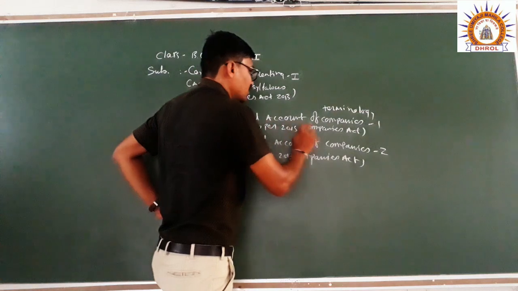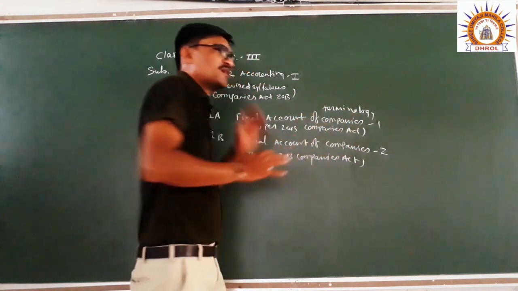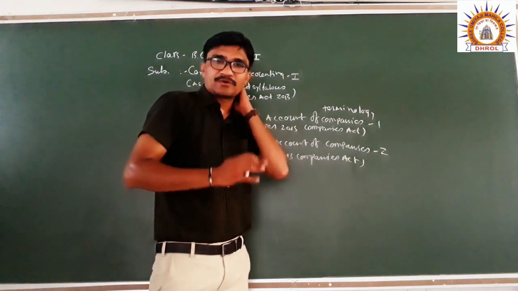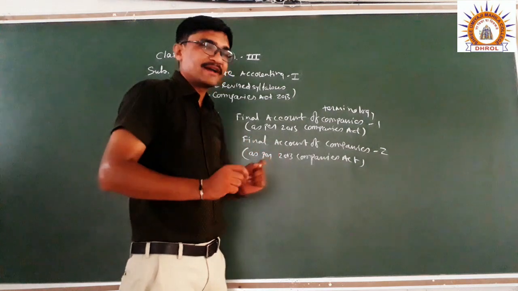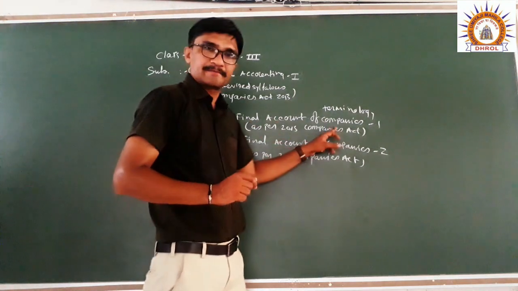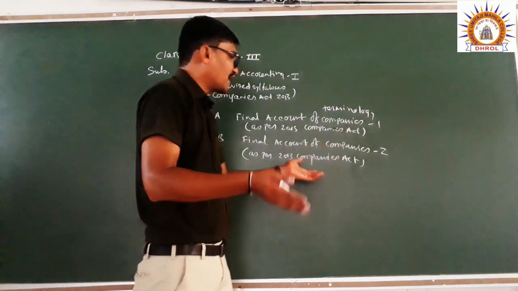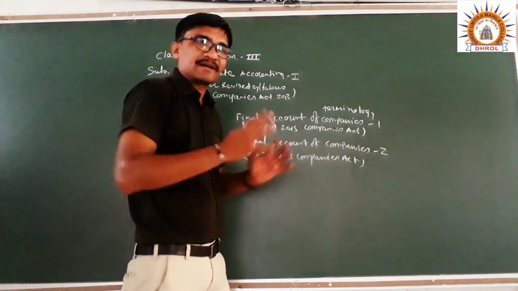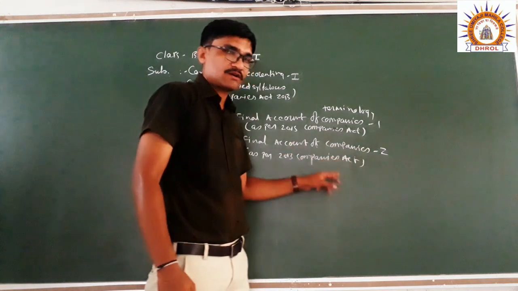So final accounts of companies 1 is related only to terminology. For example, suppose bad debt: the theory of bad debt is prescribed in this chapter, and the practical example is under the second chapter. Both are according to the Companies Act 2013.